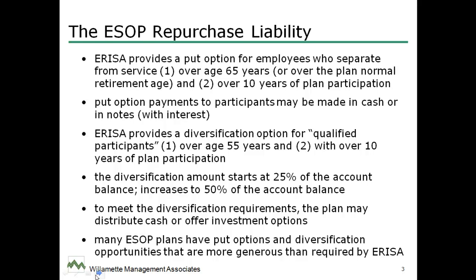So if the ESOP account is, say, $500,000, the first time the employee reaches age 55, they can say, I want to have my account diversified out of the employer stock and into either cash or other liquid investment options. By the time the employee reaches 60 years old, the employee can say, I want 50% of my account. In my example, $250,000 of my $500,000 account.